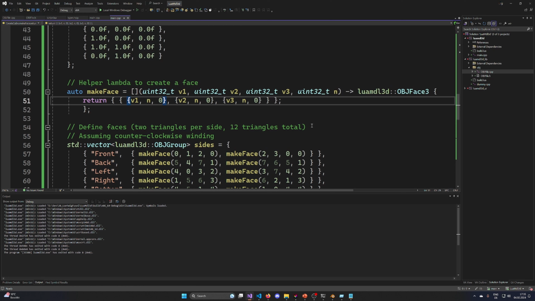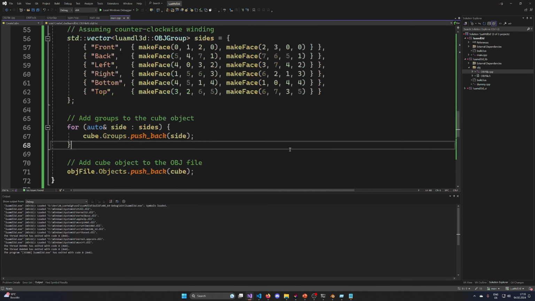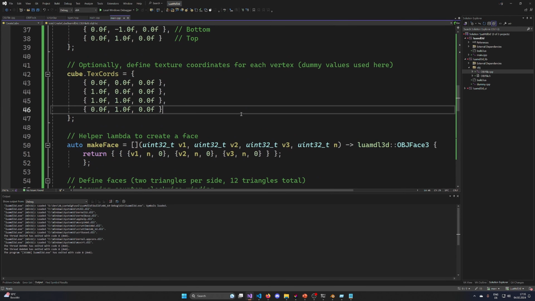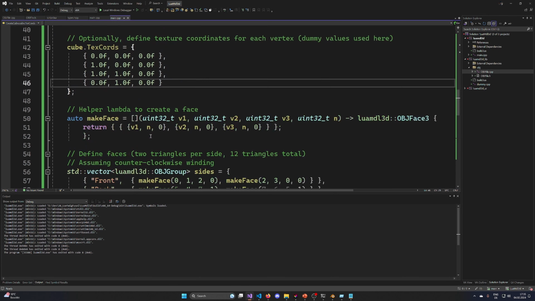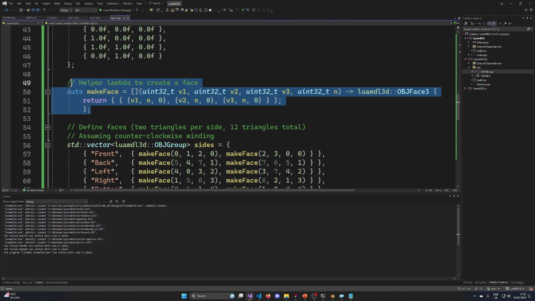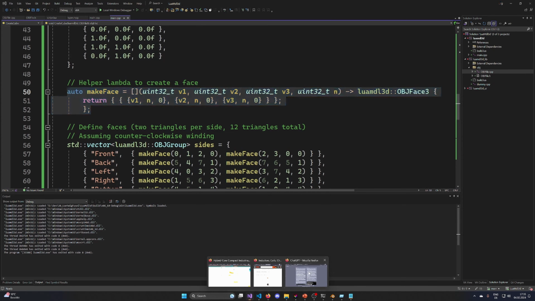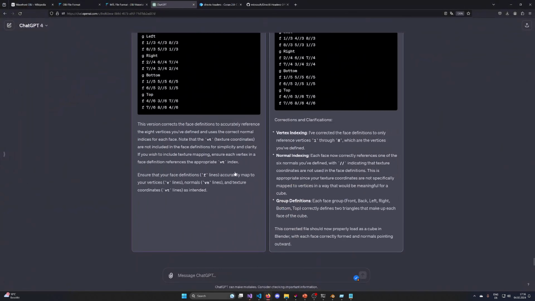How would this work? I don't know. I think I'm just going to keep them as 0 for now. But as you can see, it does work.